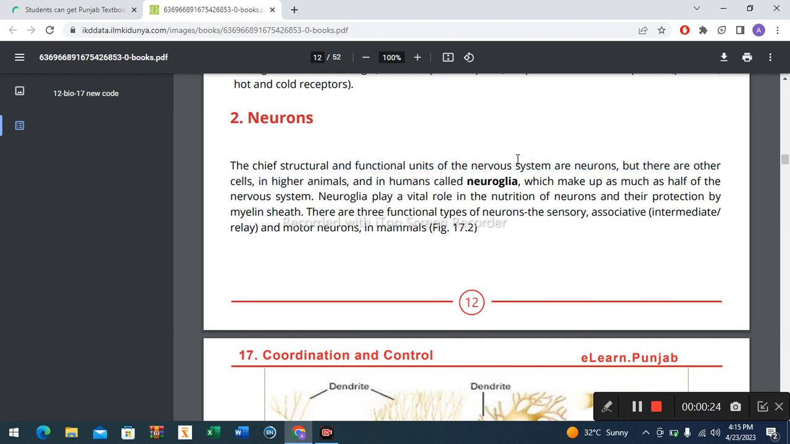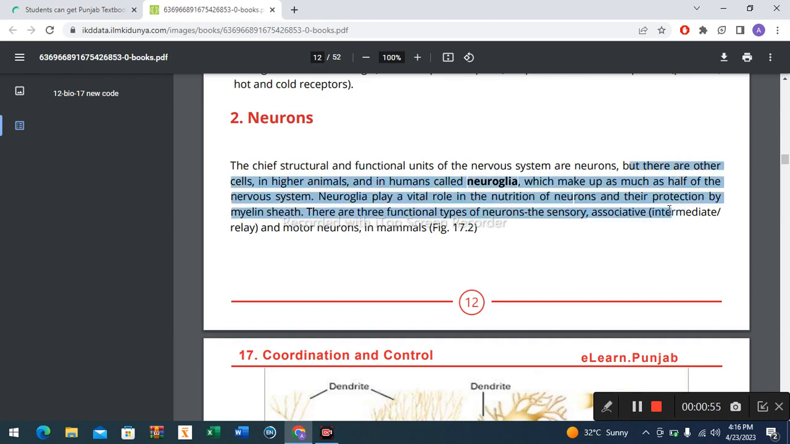in their function. They get information from the body area and then send information to the central nervous system or spinal cord. Then these neurons send information from the brain to effectors, which respond to that stimulus. The chief structural and functional units of the nervous system are neurons; this is the definition of neurons.